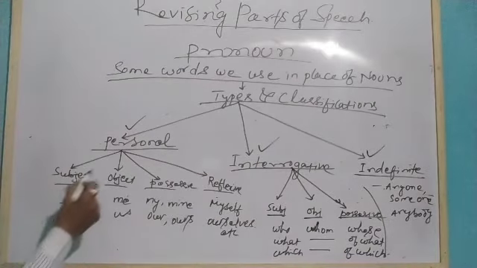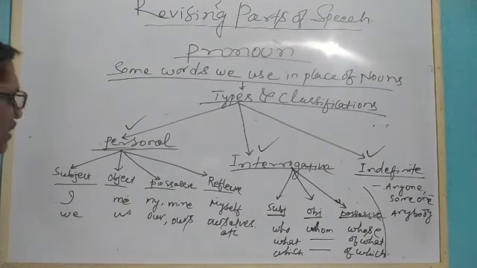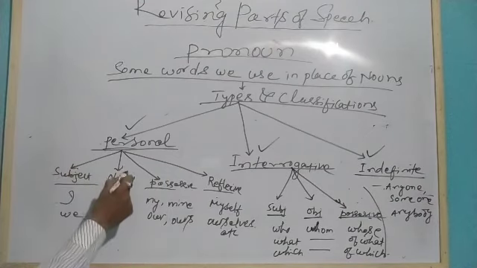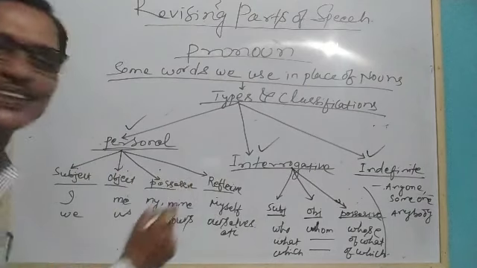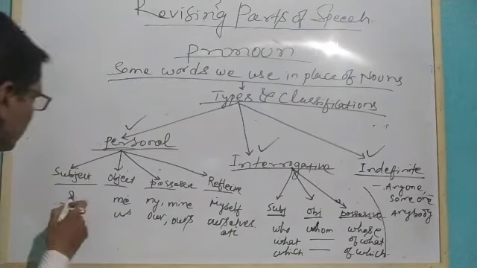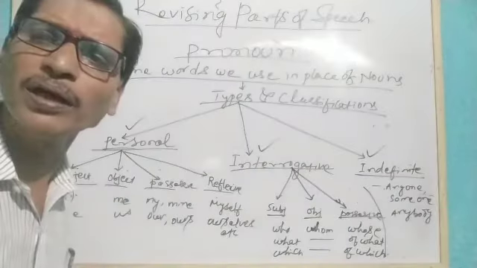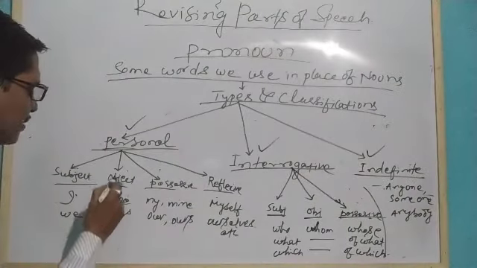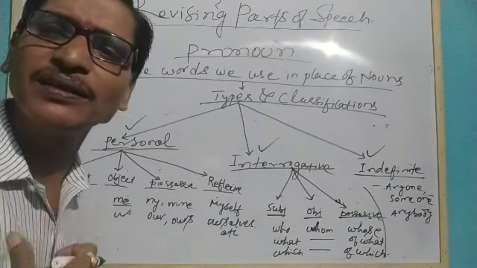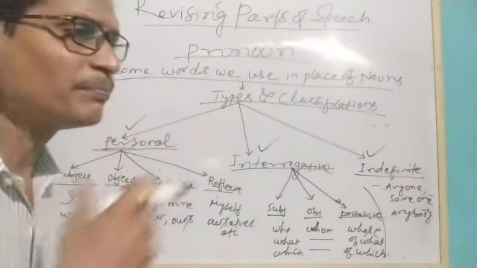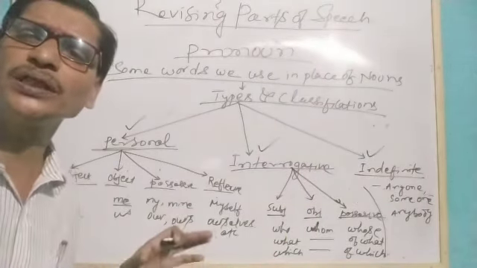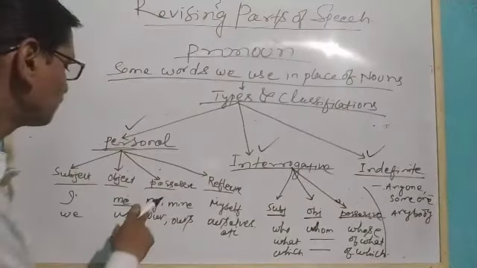So when we are talking about a personal pronoun, we use it as a subject, as an object, as a possessive, as well as reflexive. When we use I, we use I as a subject. I am a boy. The object form of I is me. It's me. My teacher told me a story. Here me is used as an object in our sentence.